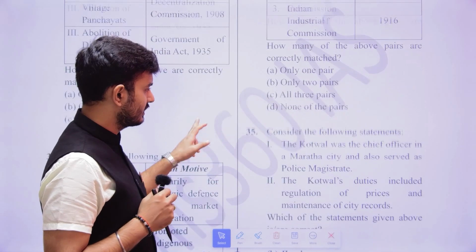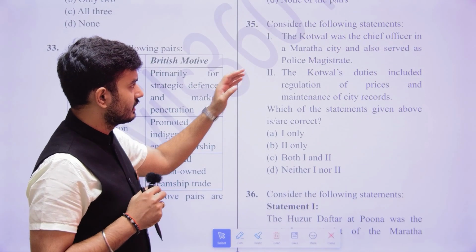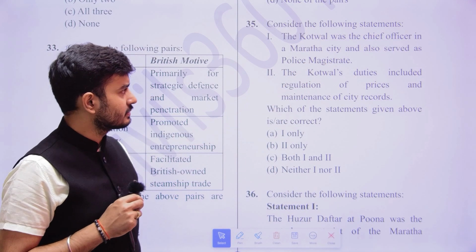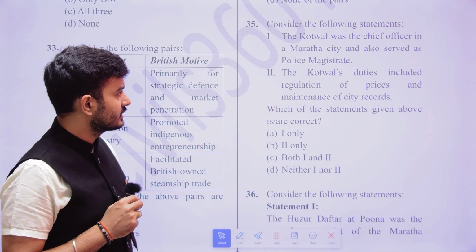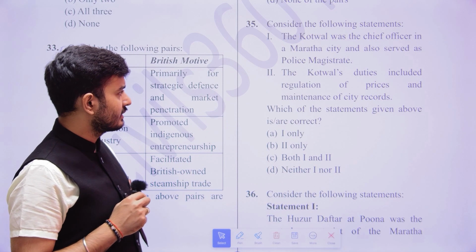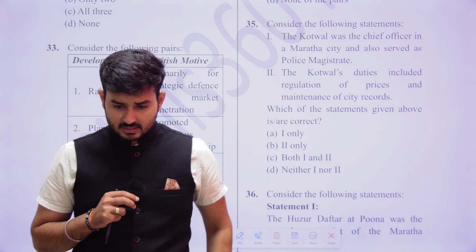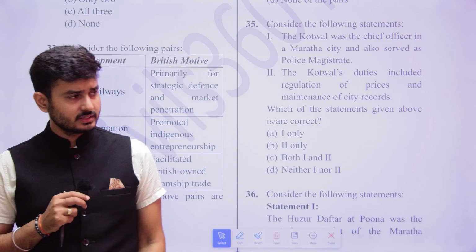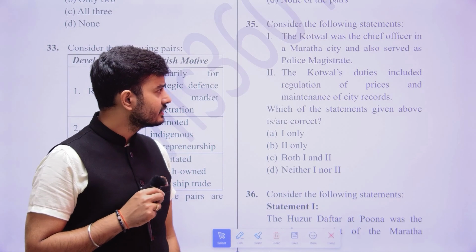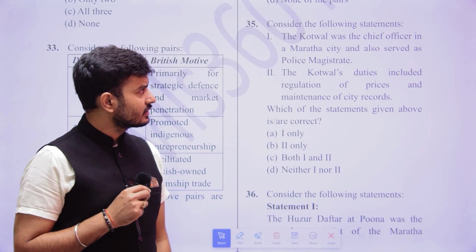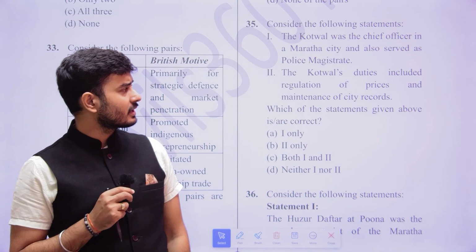The next question is: consider the following statements. The Kotwal was the chief officer in the Maratha city and also served as the police magistrate. The Kotwal's duties included regulation of prices and maintenance of city records. So what do you understand here? They are asking which of the following statements are correct. The Kotwal was the chief officer in a Maratha city.